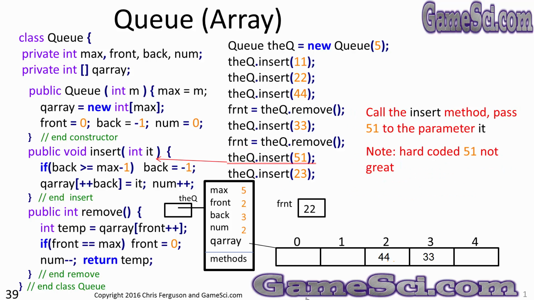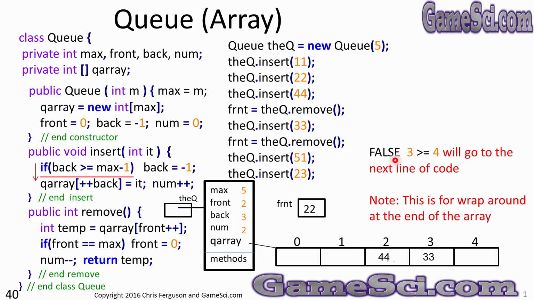Next up, let's call the insert method once again. We'll pass a 51 this time to the insert method. So 51 will be assigned to the parameter IT. Hard-coded values aren't great. In your code, I would expect that to be a variable, not a hard-coded value like 51. 3 greater than or equal to 4 is still a false statement, so it will just skip past this line of code and go on to the next line of code.